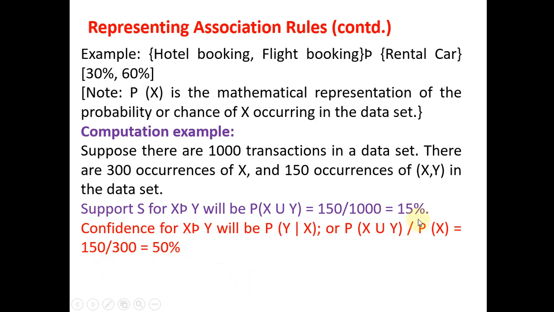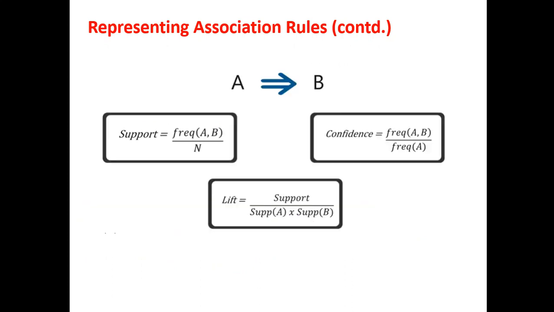So 15% is support, 50% is confidence. This way you can calculate the support and confidence. We can represent the association rules by support, confidence, and lift. Support is equal to frequency of (A, B) divided by N, confidence is frequency of (A, B) divided by frequency of A, and lift can be calculated as support of (A, B) divided by support of A times support of B.